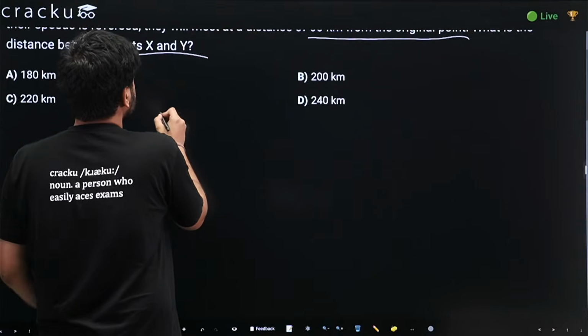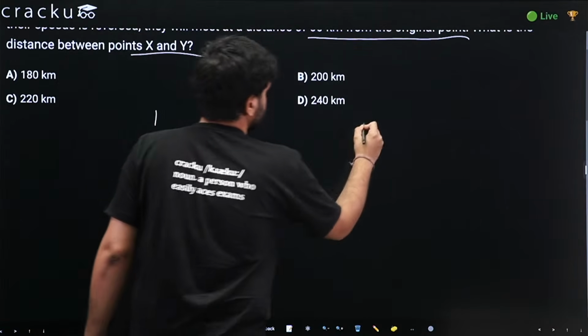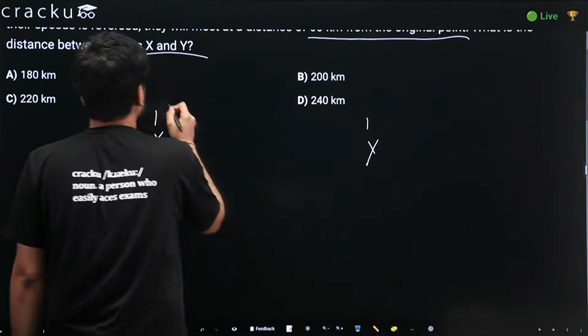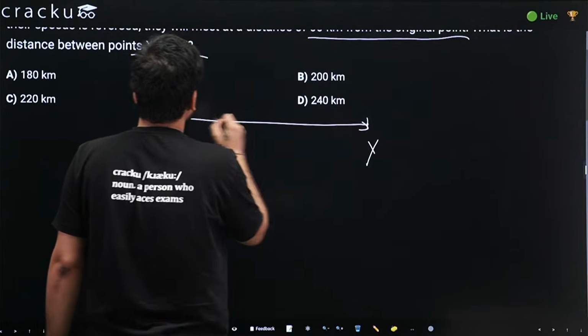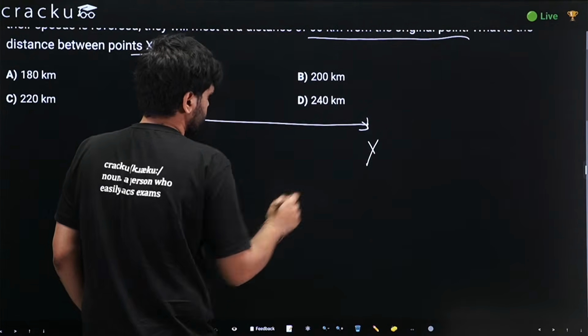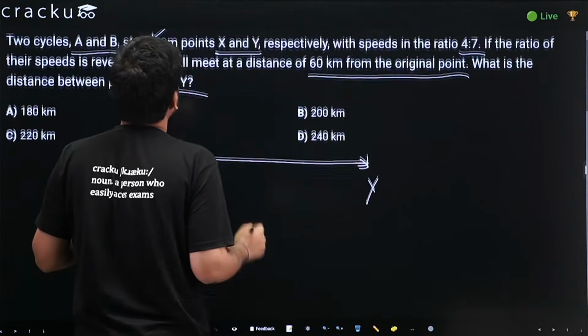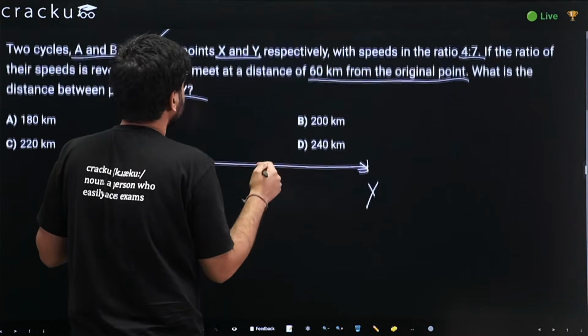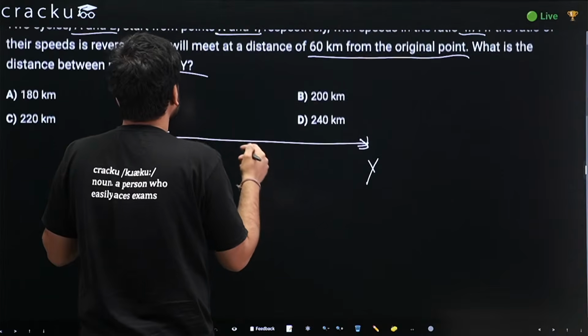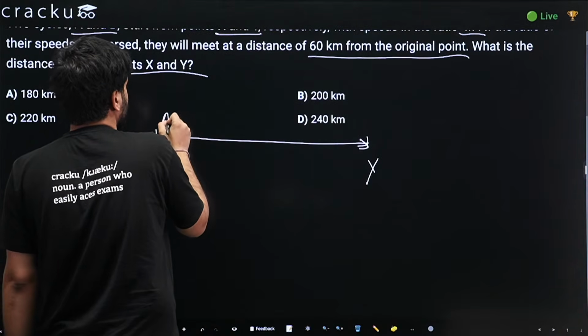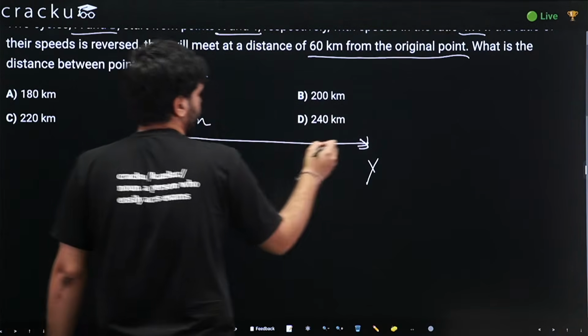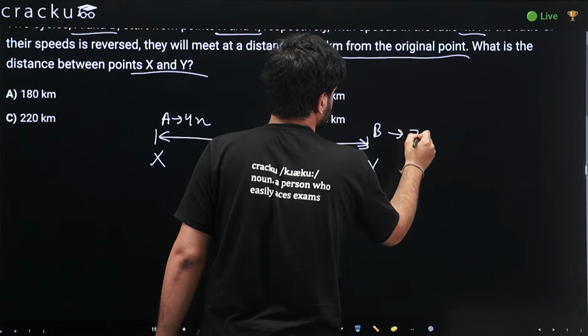It is given that they start from X and Y here. So in the first scenario, the speeds are 4:7. Can we assume the speed of A to be 4x and B to be 7x?